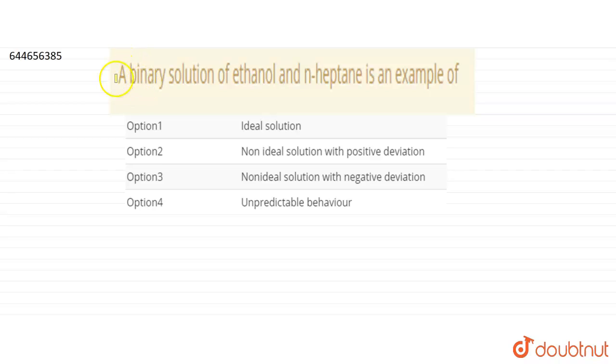I hope you all are doing good. So today our question is like this: a binary solution of ethanol and N-heptane is an example of. Okay. So our options are ideal solution, non-ideal solution with positive deviation, non-ideal solution with negative deviation, and unpredictable behavior. So this is a very basic question, guys.